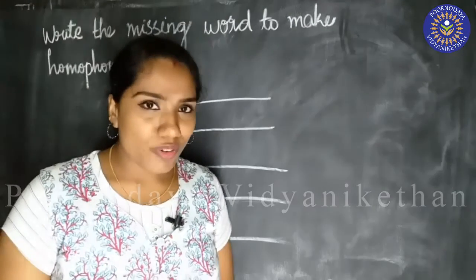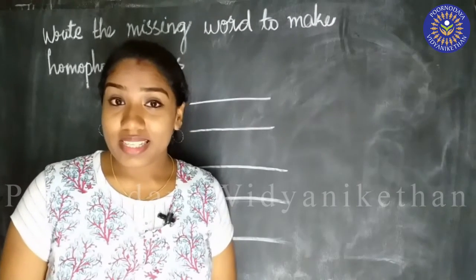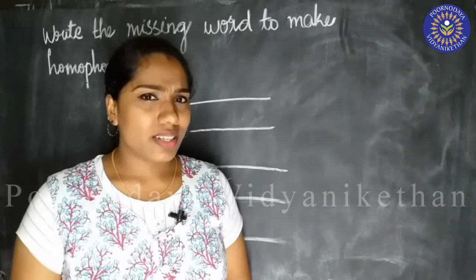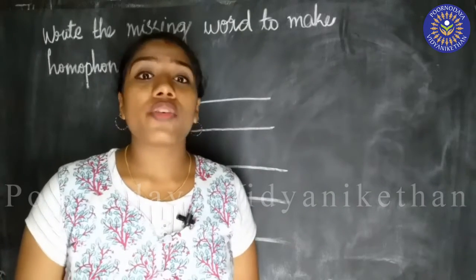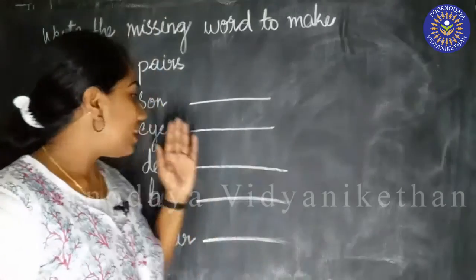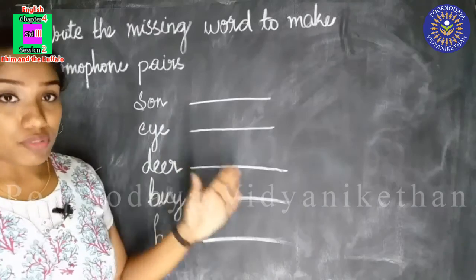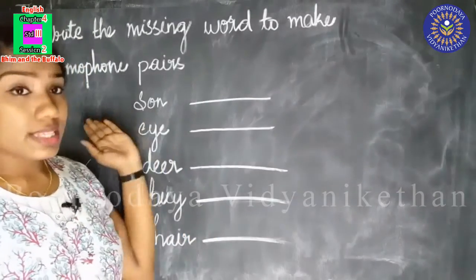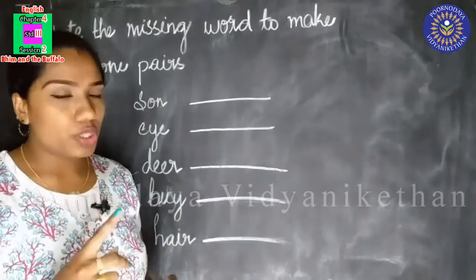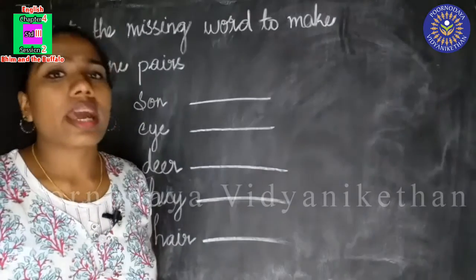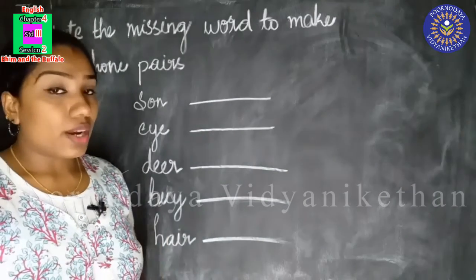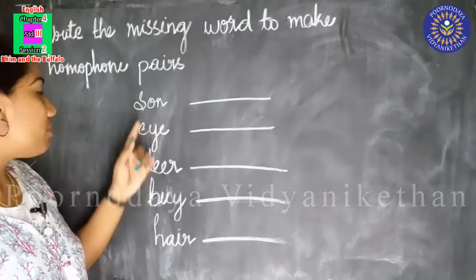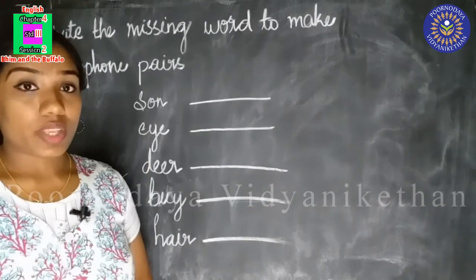So, what are homophones? Homophones are words having same sound but different meanings and different spellings. So, some words are given here and we have to find some more words that sound same like these words but should be in different meaning and different spelling. So we are going to make homophone pairs. Shall we do it? Say this. The first word is sun.